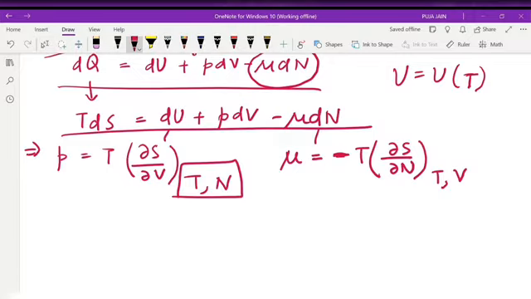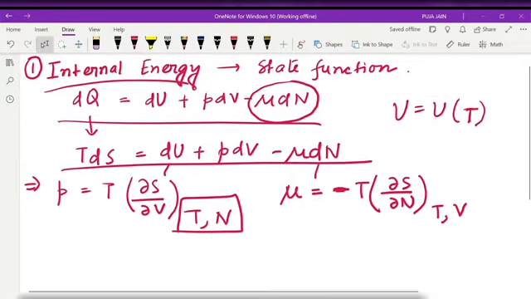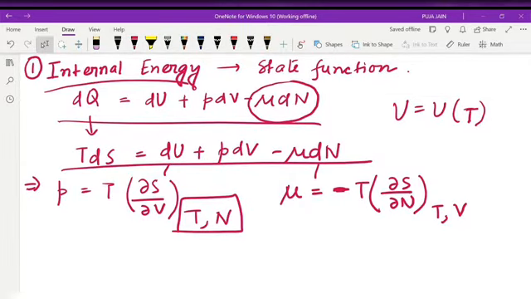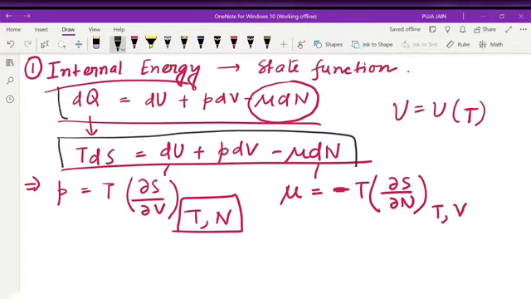Again, what else can I write from this? See, what you have to learn? You have to learn nothing, because you know the first law of thermodynamics, right? So you know the mathematical statement: dQ is equal to dU plus P dV, and if N number of particles are added in the system and we need to find our chemical potential, then we will add this term.